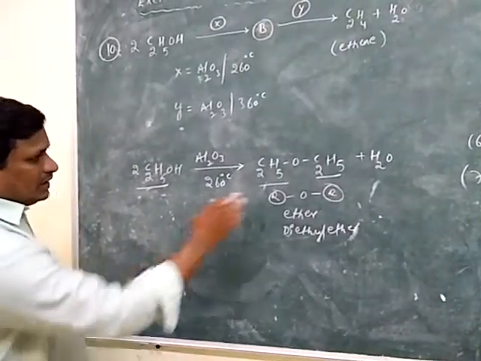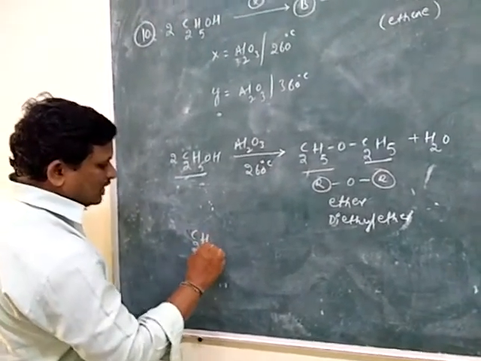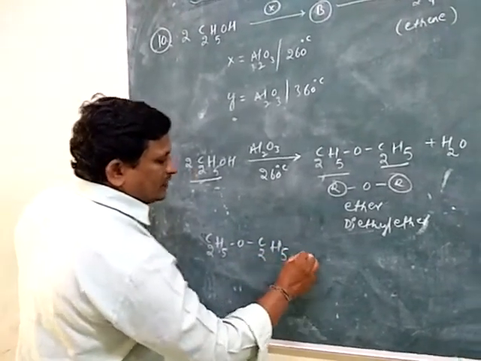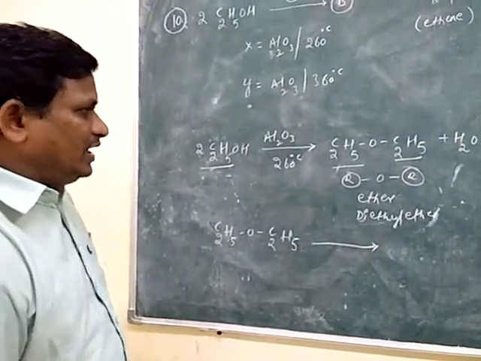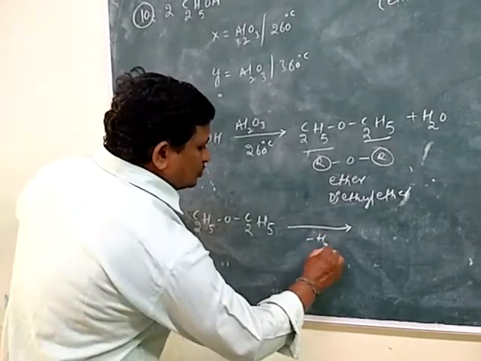For example, let us consider B. What is B? It is C2H5, O, C2H5. It is involved in a dehydration reaction. Dehydration means minus H2O.